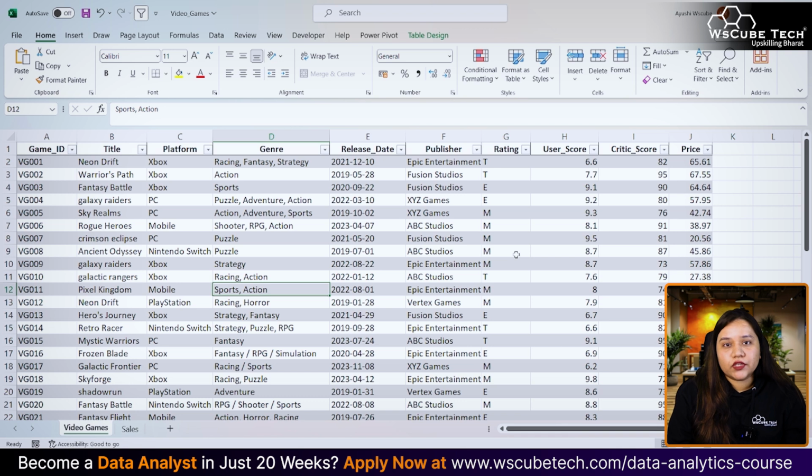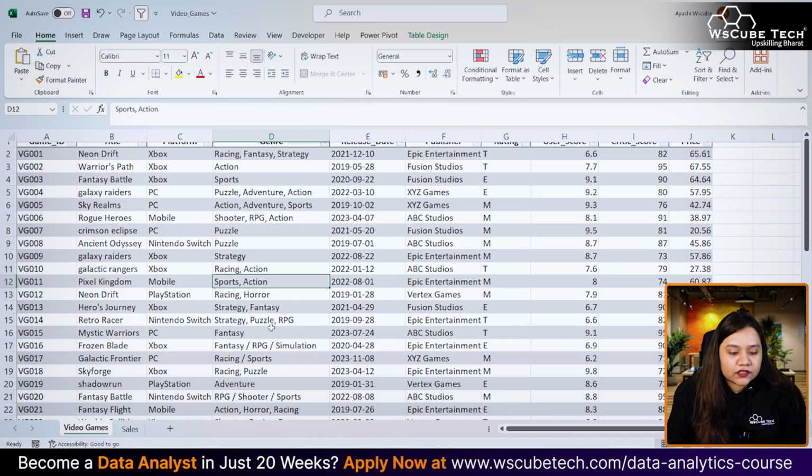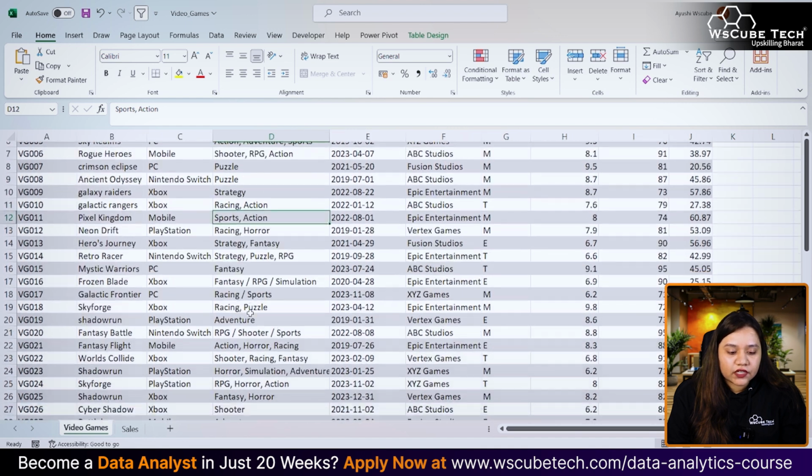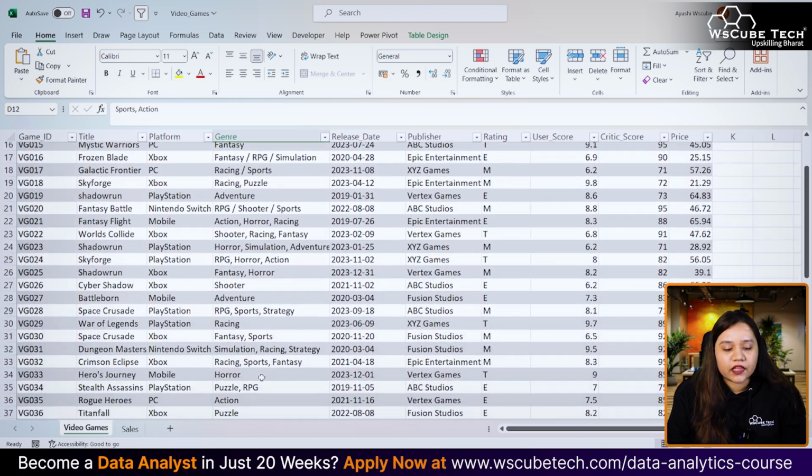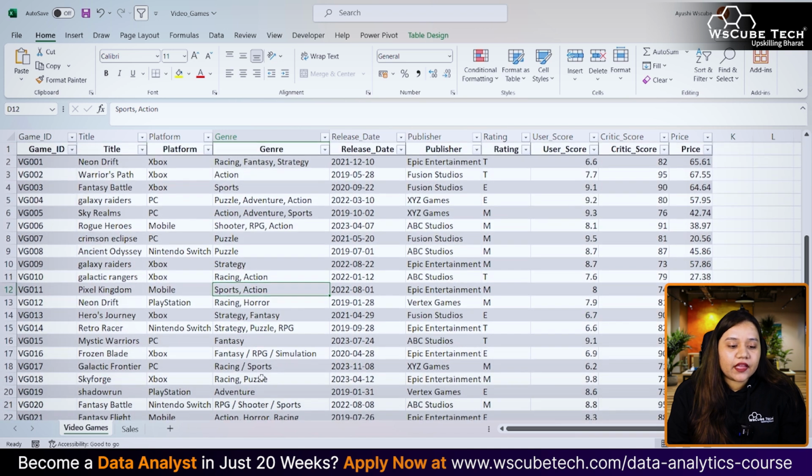Now, as I said, there is no direct way to master it, but what we can see with the data here is that I have created some inconsistencies in our data. So, as you can see in the genre, you'll notice that some values are comma separated, some values are slash separated over here. Right. Similarly, you'll notice that some of our genres are single worded while some of them have multiple genres. Okay, at the same time in the platform, not exactly in the platform but in the title of the game names, you'll notice that there is inconsistency in the cases of the data, right?